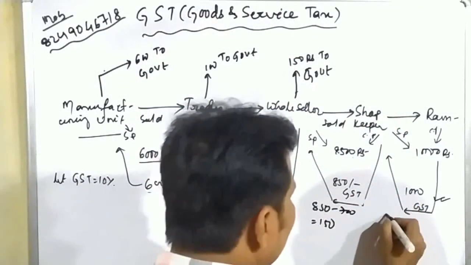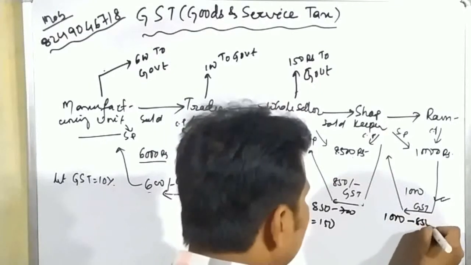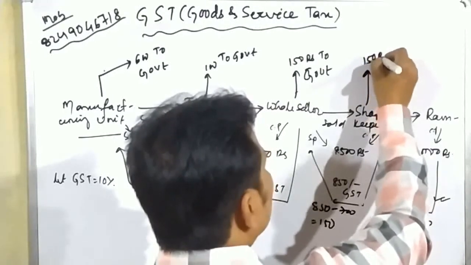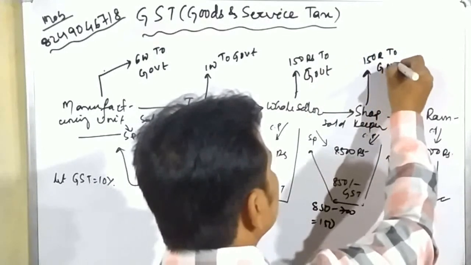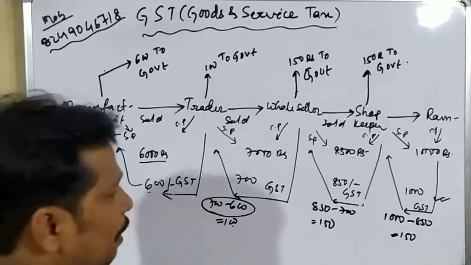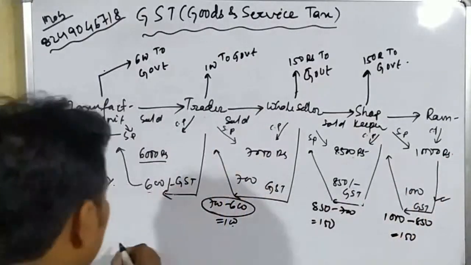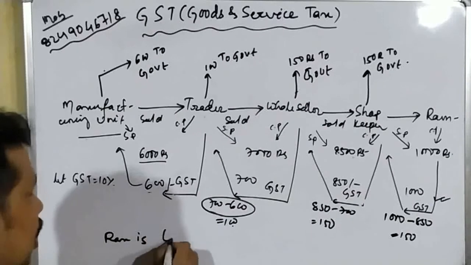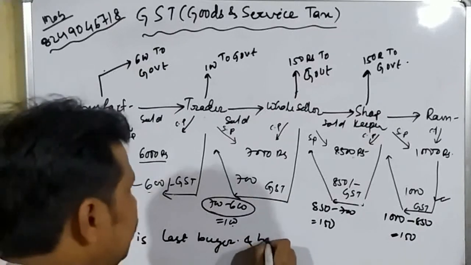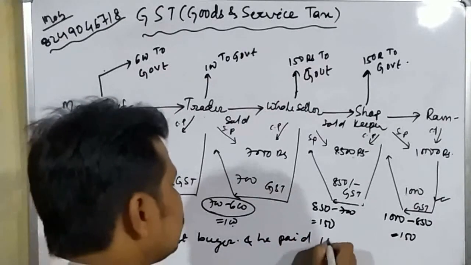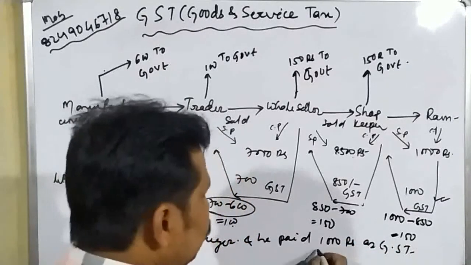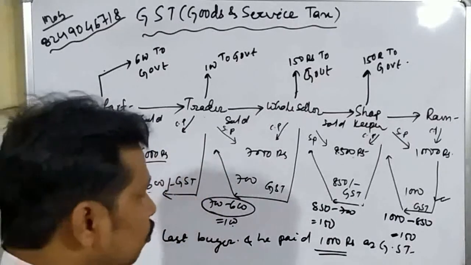So what is the rest amount here? 1,000 rupees minus 850 is equal to 150 rupees. So the shopkeeper again pays 150 rupees to the government. This is the algorithm. Okay, student. So here the last buyer, which one is the last buyer? Ram. Ram is the last buyer. Okay, student. And he paid how much? 1000 rupees as GST. So the government will get 1000 rupees.